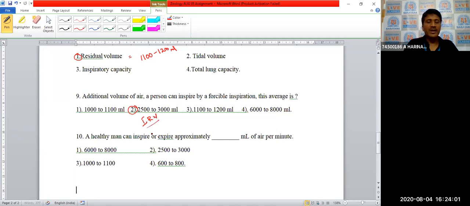What is that? Inspiratory reserve volume is the additional volume of air a person can inspire by forceful inspiration. The average is 2500 to 3000 ml.